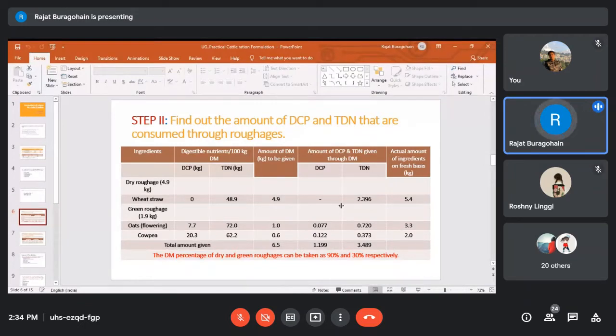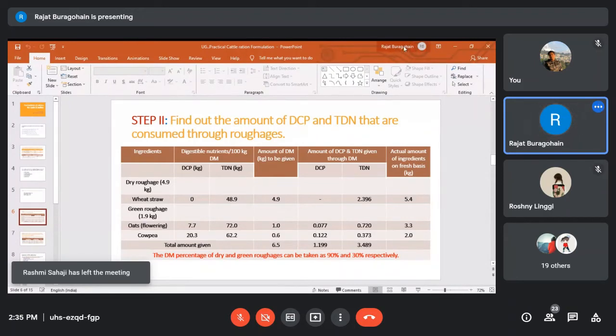After that, the calculation is simple. For wheat straw, TDN will be 2.396, and DCP and TDN in case of oat will be 0.077 and 0.720. In case of cowpea, 0.122 and 0.373. So the total quantity of DCP and TDN from the roughage sources will be 1.199 and 3.489. Okay, and here the dry matter percentage of dry and green roughages you can take as 90 and 30% respectively. Of course, it will vary, but you can assume 90% in case of dry roughages and 30% in case of green roughages.